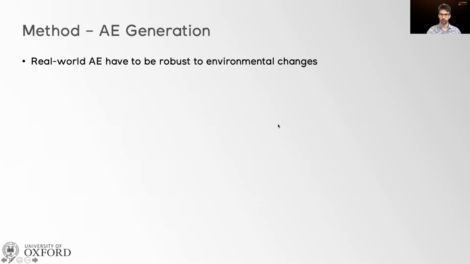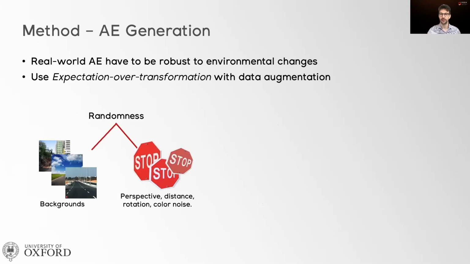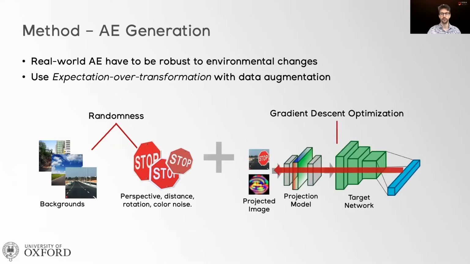The second challenge that we addressed is to improve the robustness of the adversarial example to environmental changes, things such as looking at the object from different distances and viewing angles. Here we can use the expectation over transformation method, where we minimize the loss across a variety of generated inputs. Here we have a certain randomness component that will select a random image background and place the target object onto the background after applying a set of affine transformations. Then the generated image will be used in our iterative optimization.